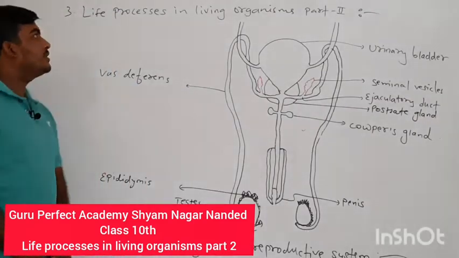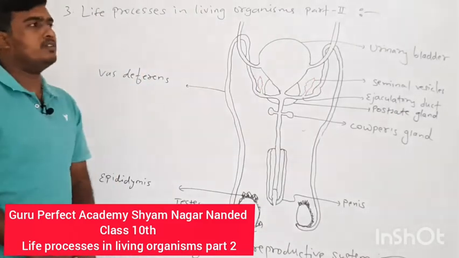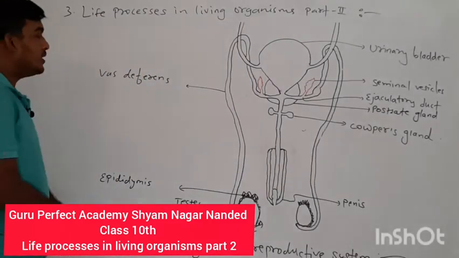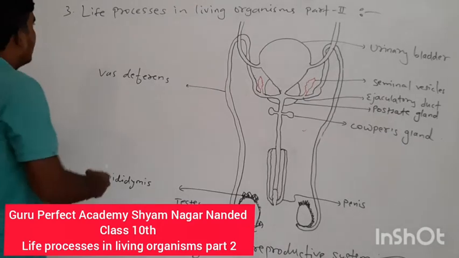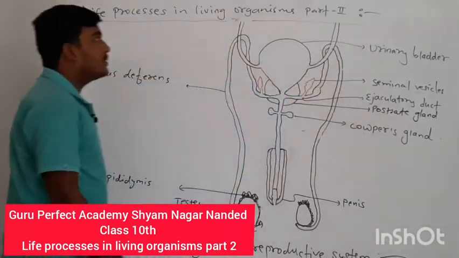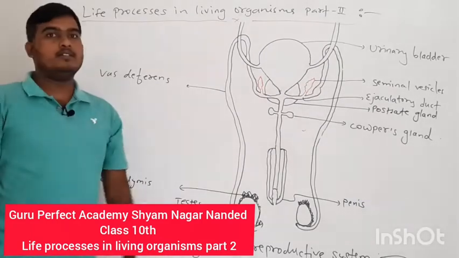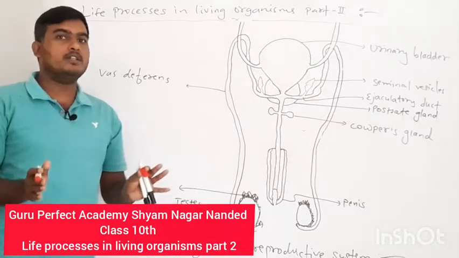Today we are going to discuss human male reproduction, or sexual reproduction in human beings. We are discussing life processes in living organisms, part two, and we have already discussed sexual reproduction in plants.